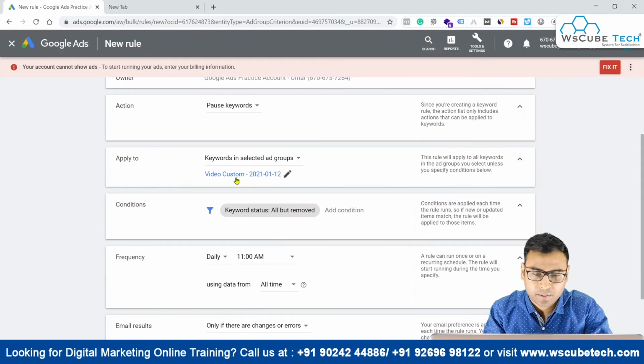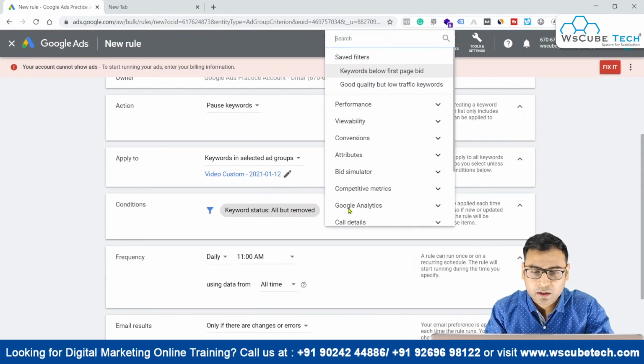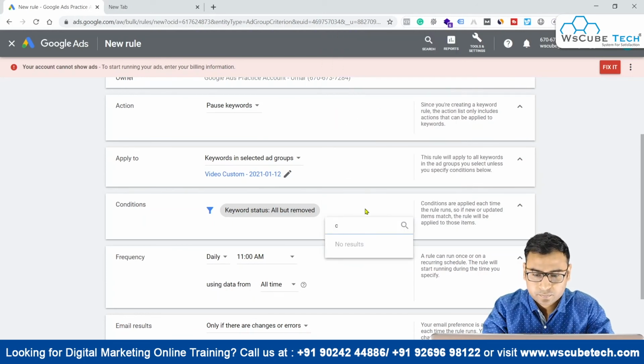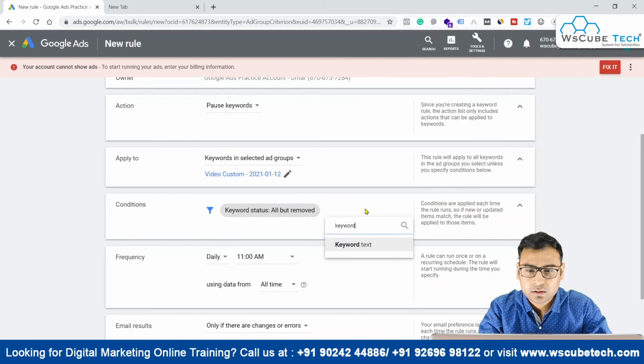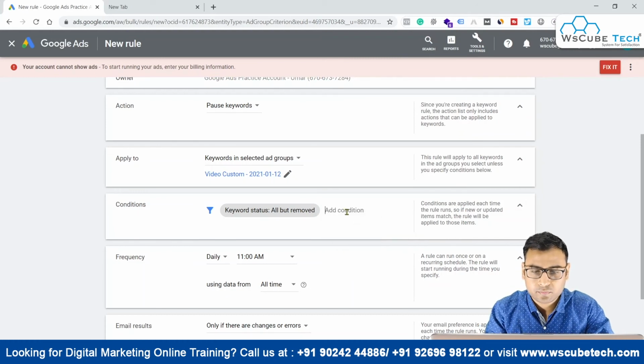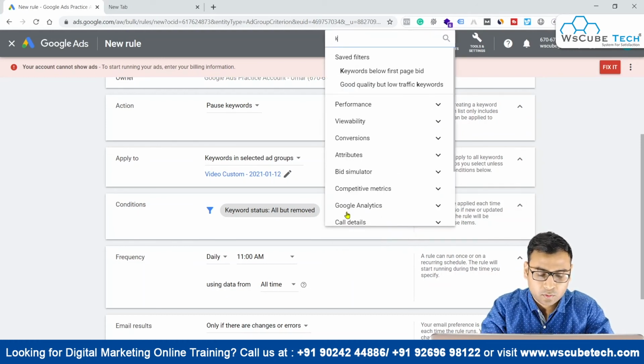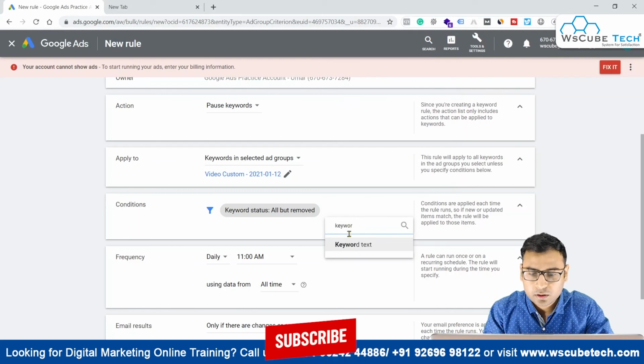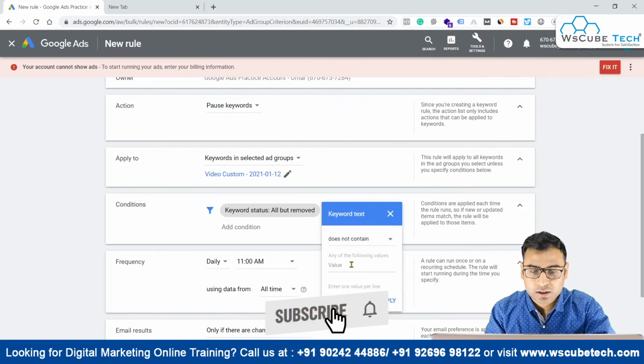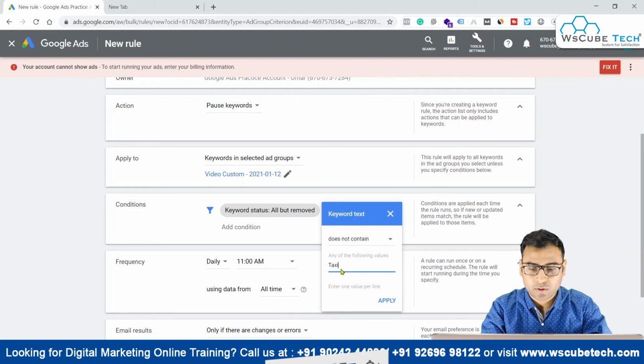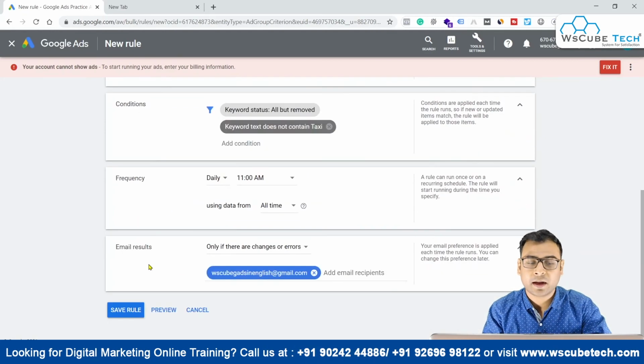Let's say we apply it to this particular ad group. Now we have to select the condition, which is keyword text. We select does not contain, put taxi over here, then apply, and then we can create our rule.